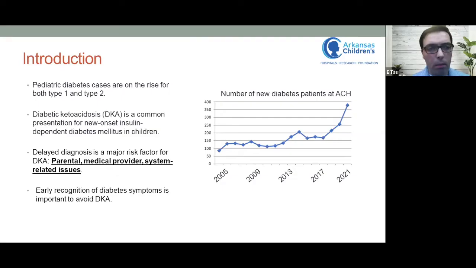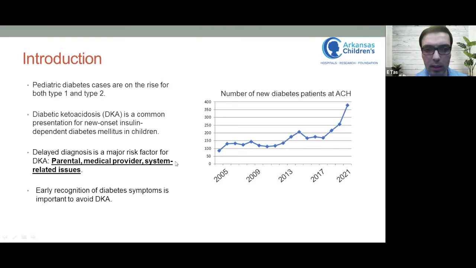So pediatric diabetes cases are on the rise for both type 1 and type 2. Here in this figure, we are looking at the numbers of new diabetes patients that are being cared at the Arkansas Children's. From 2005 until 2017, the numbers were somewhat stable, perhaps, but in the last 4 to 5 years, we are seeing a significant uptrend in the number of new patients coming to our care at the Children's.